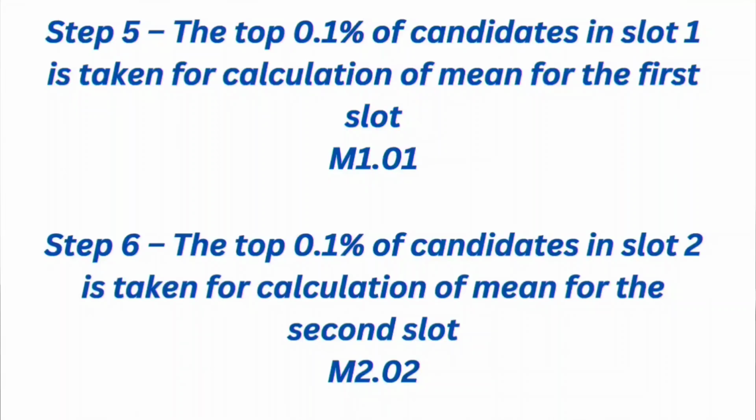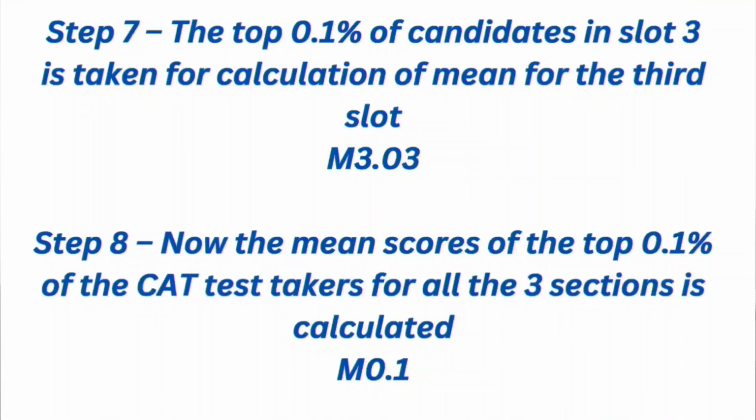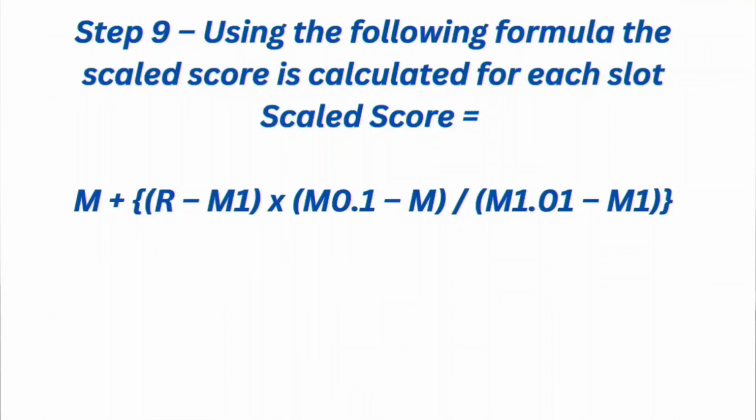Then in the next step, the top 0.1% of the candidates in slot 2 is taken for calculation of mean for the second slot. Then in the next step, the top 0.1% of the candidates in slot 3 is taken for calculation of mean for the third slot. Now in the next step, the mean scores of the top 0.1% of the CAT test takers for all the 3 sections is calculated and using the following formula, the scaled score is calculated for